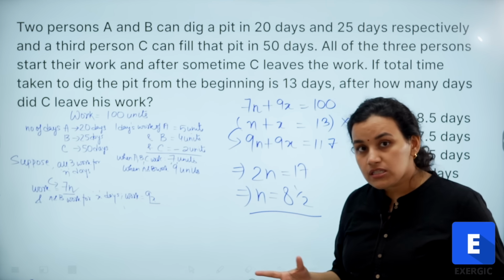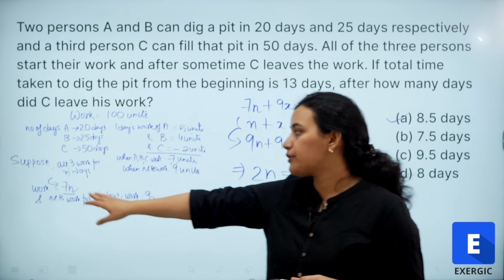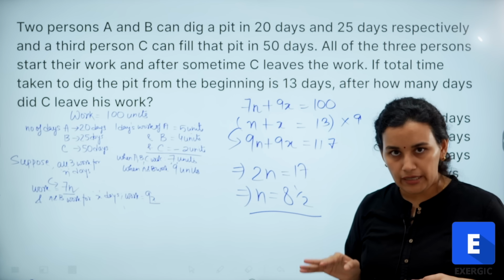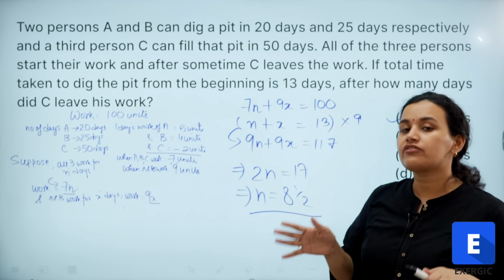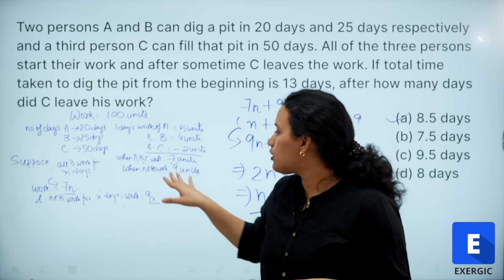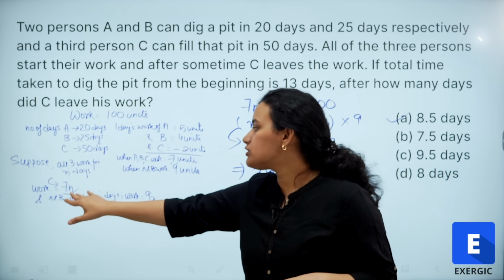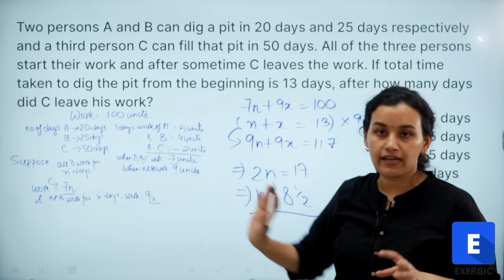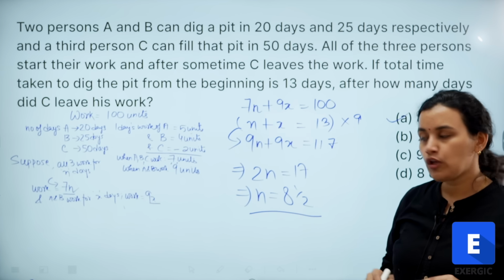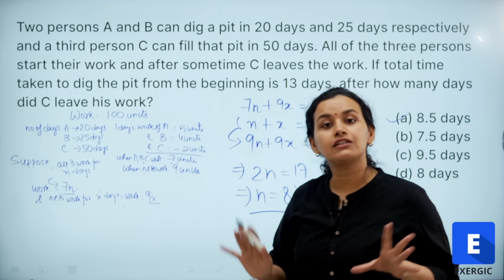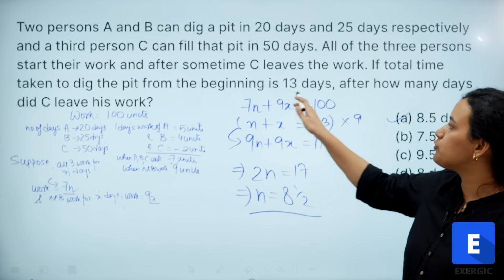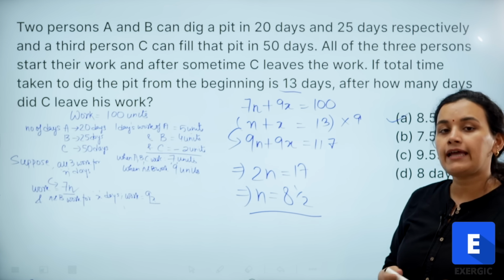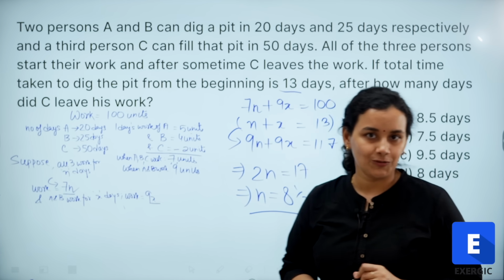And suppose all three worked for n number of days. So, what is the work done? Work done will be 7 into n. And only A and B worked for x number of days. So, the work done is 9x. Now, I know that the total work is 7n plus 9x is equal to 100, which is what I have assumed the total work to be. Also, n plus x, that is the total number of days, has been given to me as 13. So, I get two equations and I want to find out n. So, we will simplify and find it out.